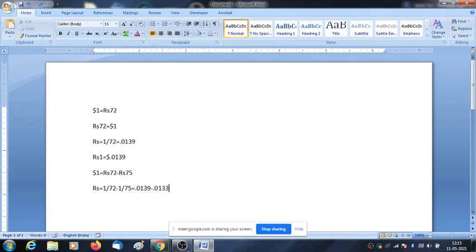But if we want to quote the indirect rate, we take the inverse and it will take the opposite position.